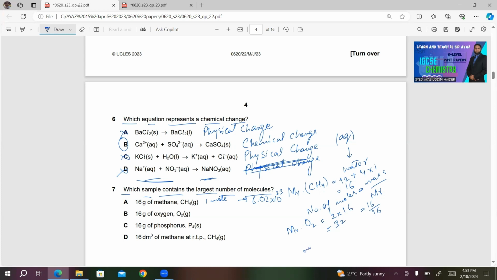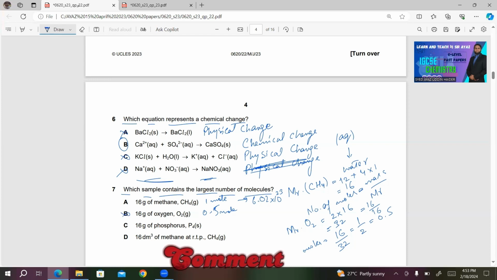So the moles for oxygen will be 16 divided by 32, 1 divided by 2, or you can even write 0.5. 0.5 moles. So obviously with 0.5 moles, there will be less number of particles. I'm not going to calculate the particles. Obviously, there will be less number of particles in oxygen. So narrow down the choice. B can't be the correct answer.